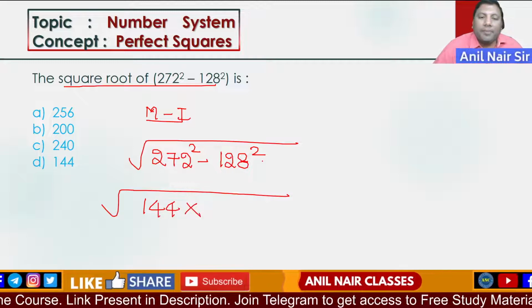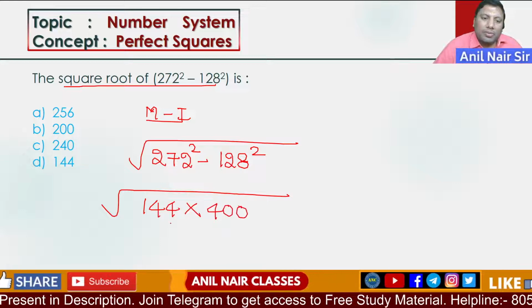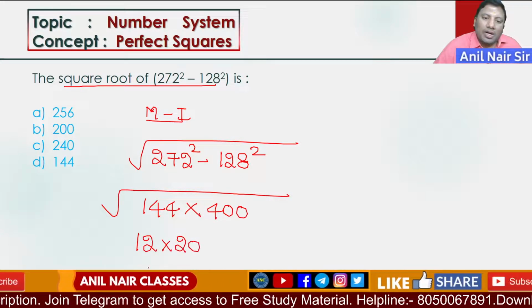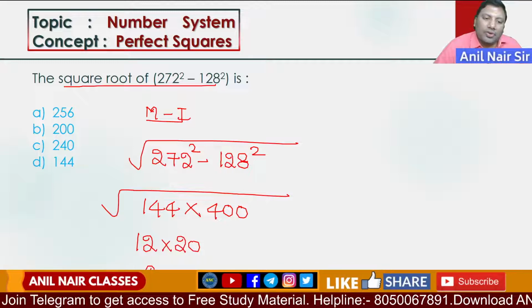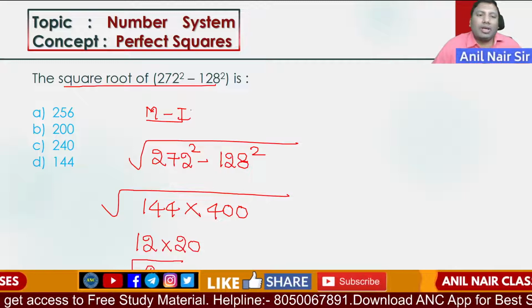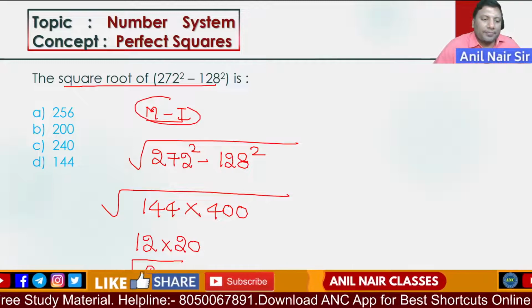A plus B is 400. So the square root of 144 is 12, and the square root of 400 is 20. 12 into 20 is 240. This is the traditional method.